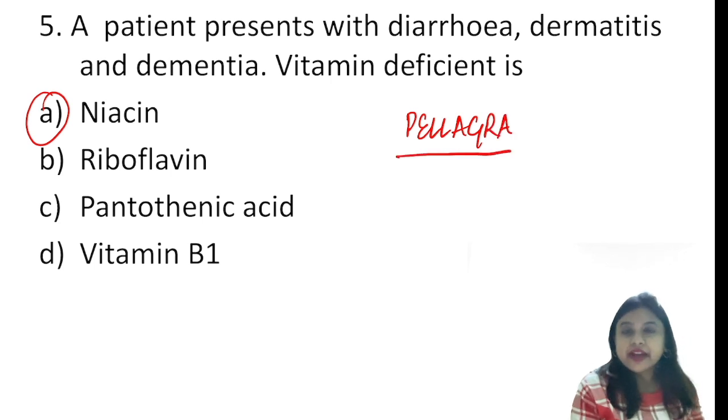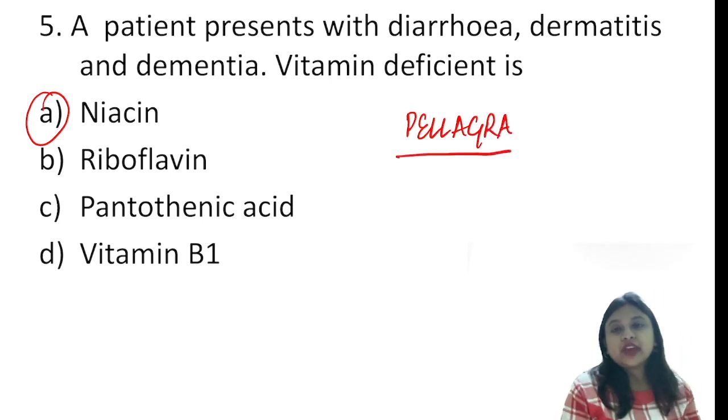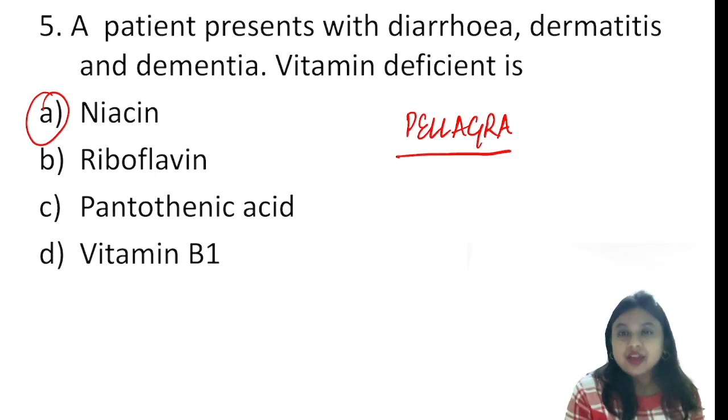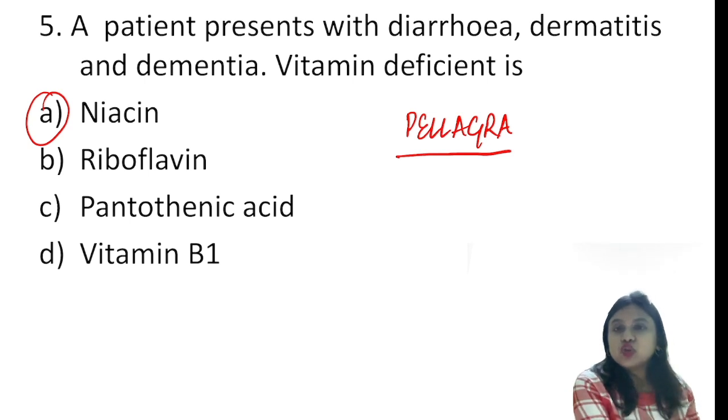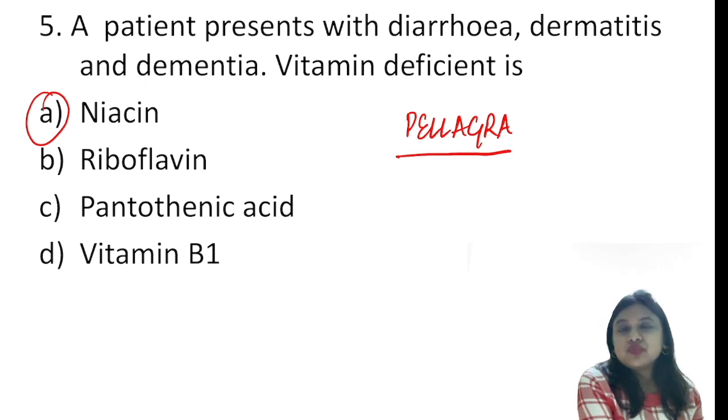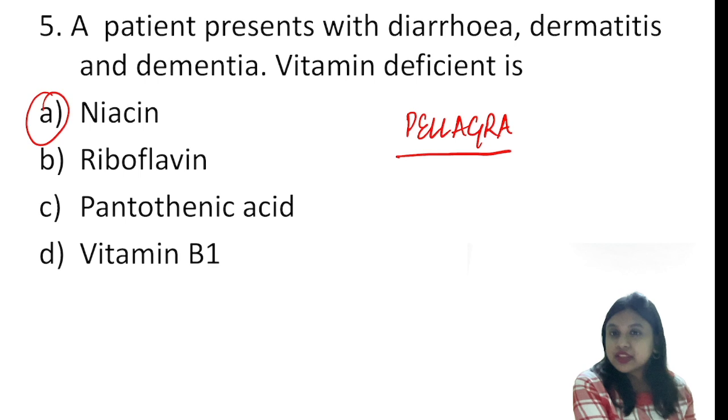So it presents with diarrhea. There is a dermatitis. We can have stocking and gloves like predisposition, and there is dementia. And Casal's necklace is the term which is also used for pellagra, and we need to substitute with niacin only. And sometimes you can substitute tryptophan in the diet also.